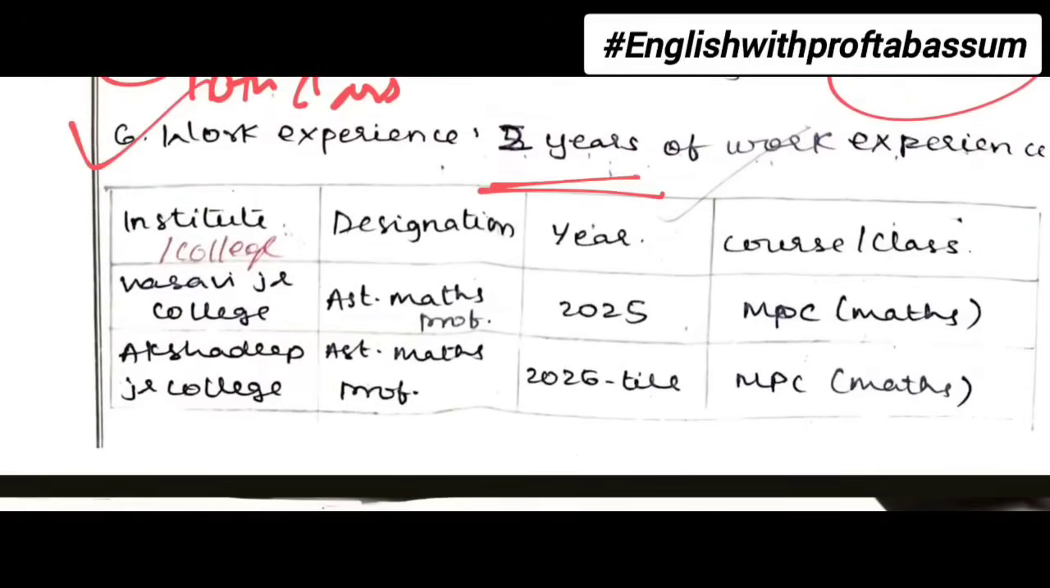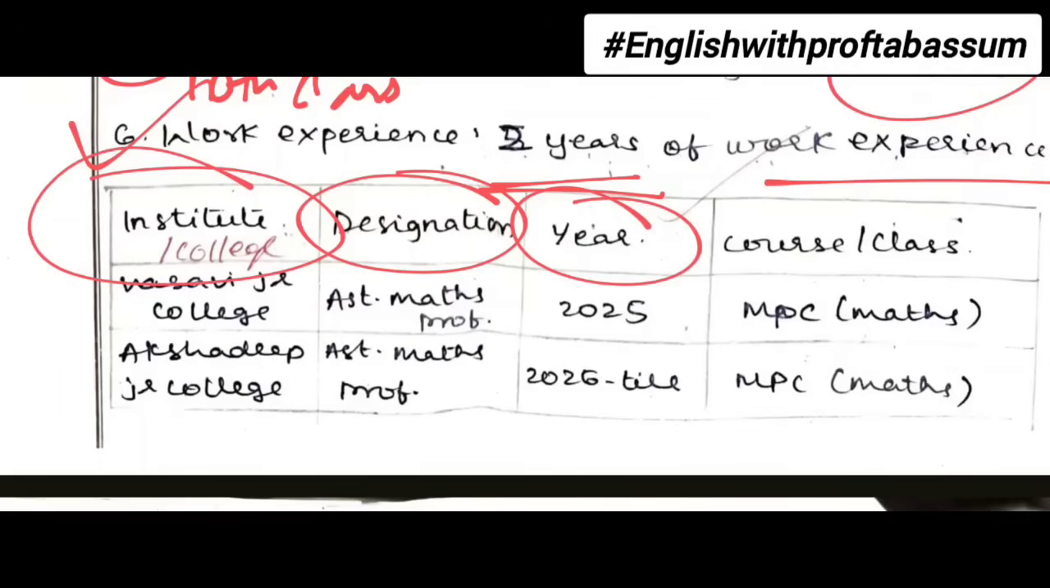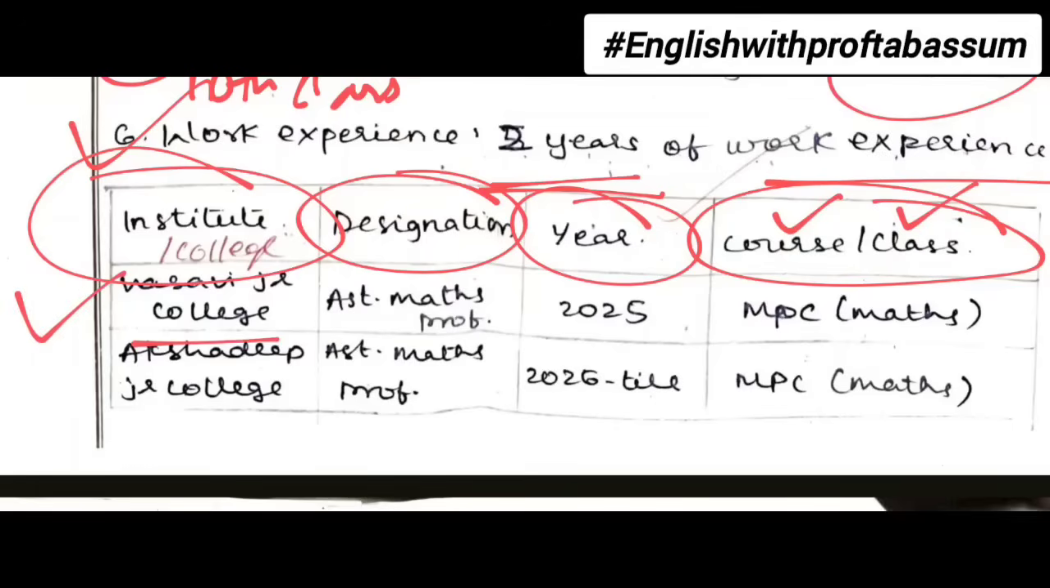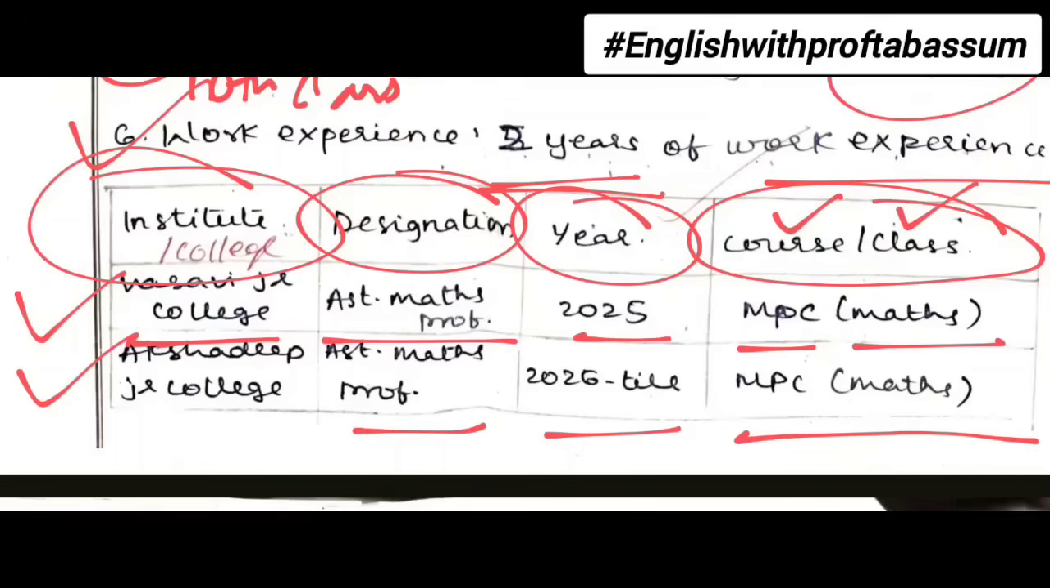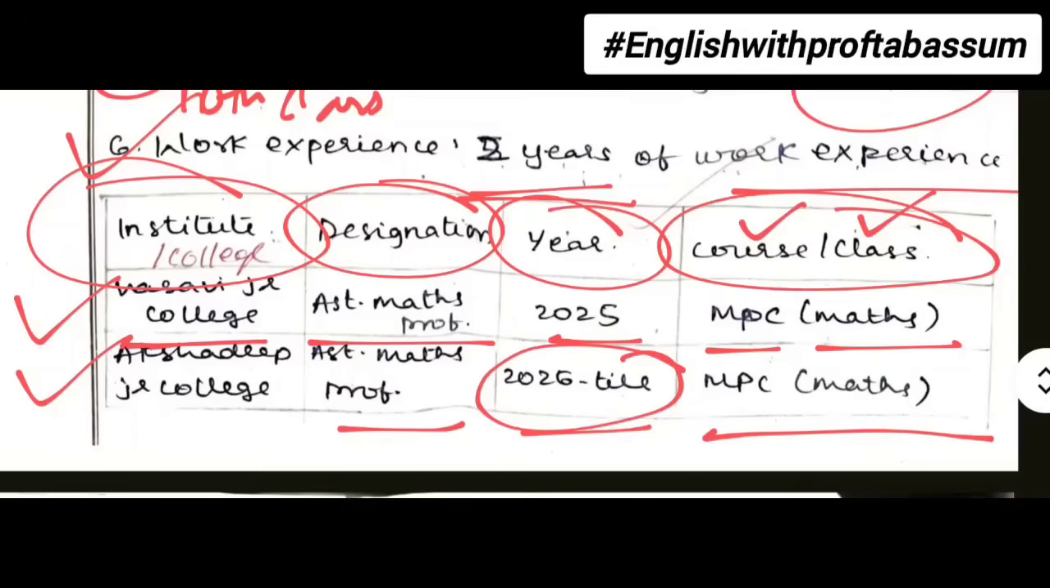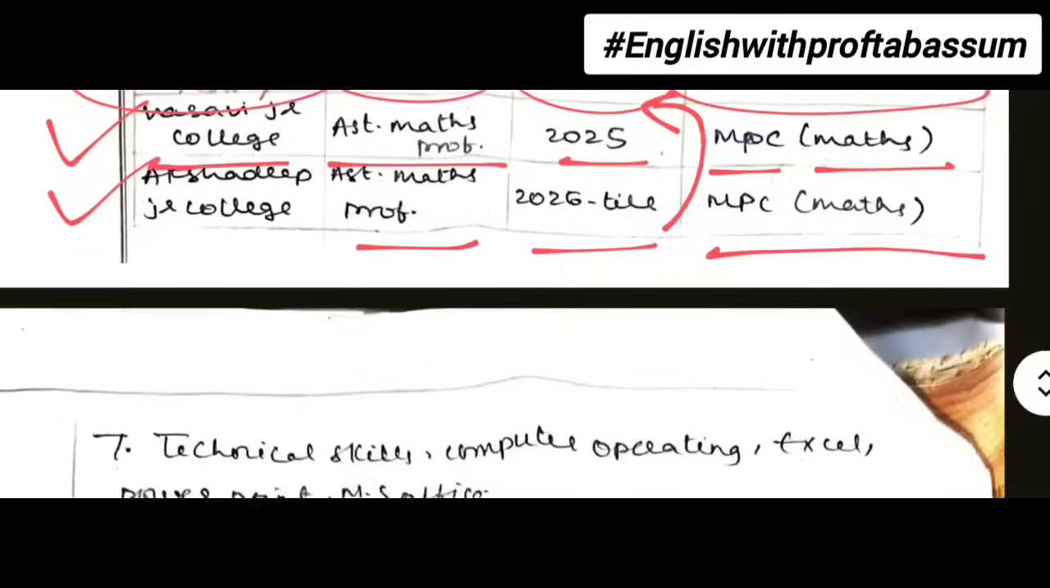Then in work experience you must make a table of 4 headings, that is institute or college, designation means post, year, course or class. If you taught in a college, then course. If taught in a school, then class. So here the student has written one college name and then assistant professor in maths, then the year and then MPC maths, means taught MPC classes. In the second one, the student has written again experience but 2026. So this one must come on top. Okay. First you must write the latest one and then the oldest must come down. So this way you have to write about the work experience.